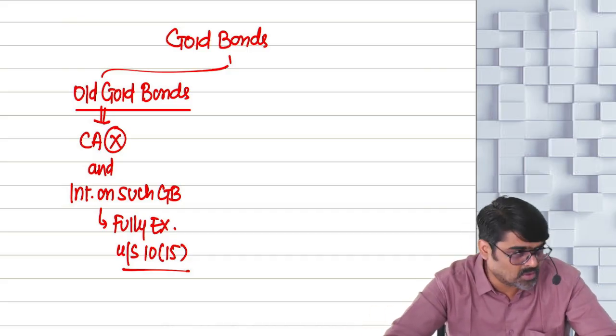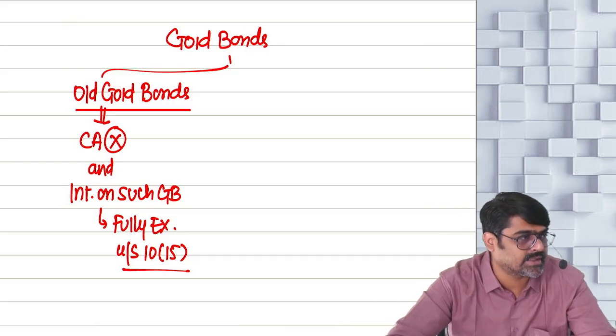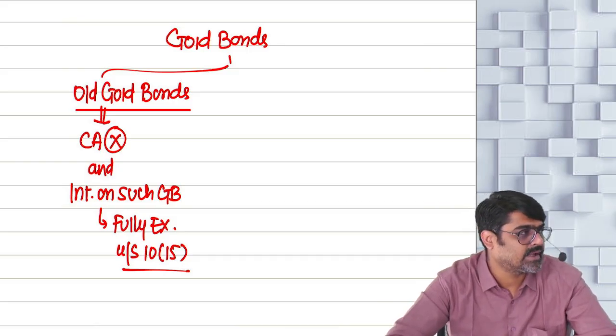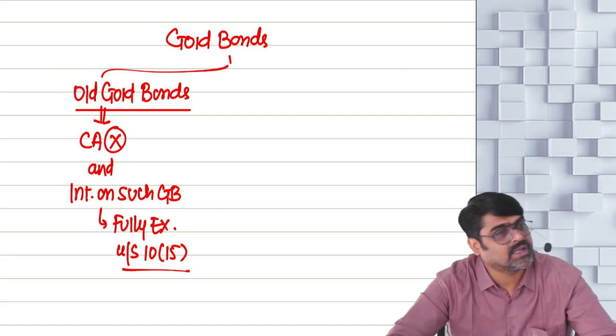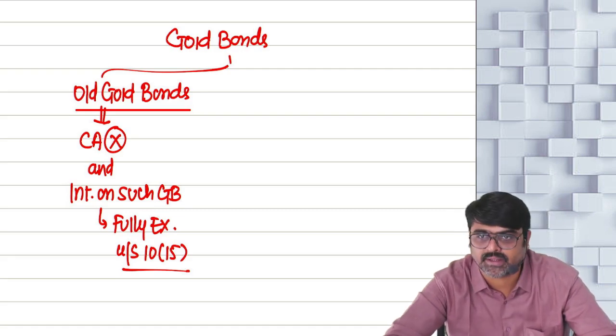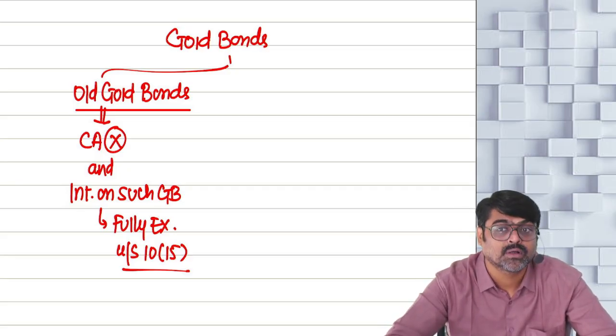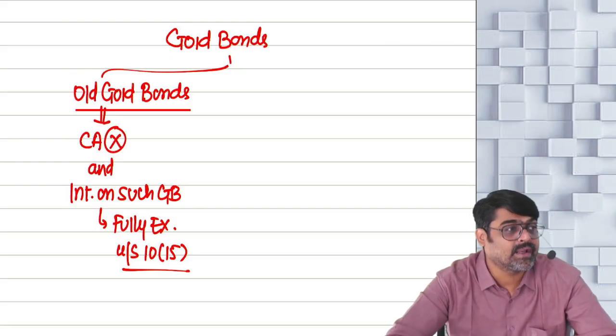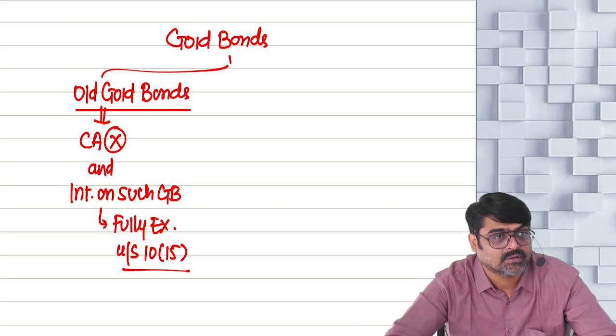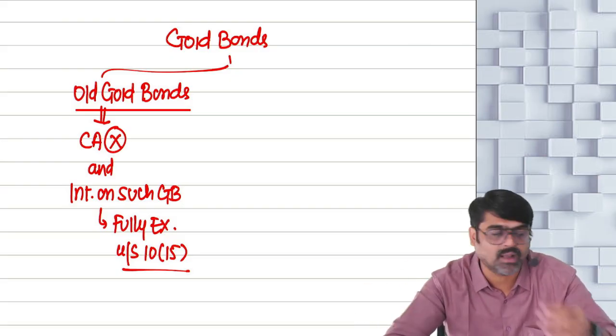Whenever you buy the gold bonds, remember the gold bonds will not be treated as your capital asset. Any appreciation which you realize on selling these gold bonds will not be taxable under the head capital gain, but the appreciation in the value of gold realized on sale of the gold will be taxable under the head capital gain, because gold is a capital asset, whereas the gold bonds are not capital assets.